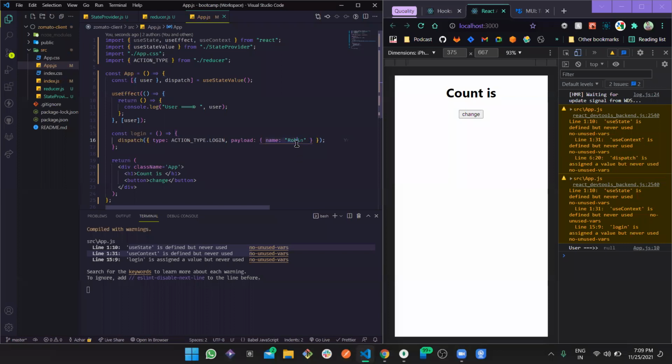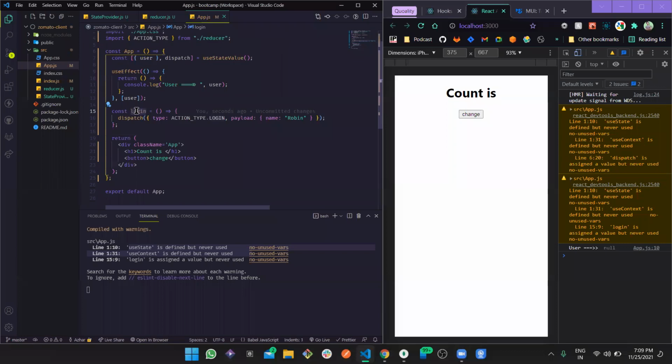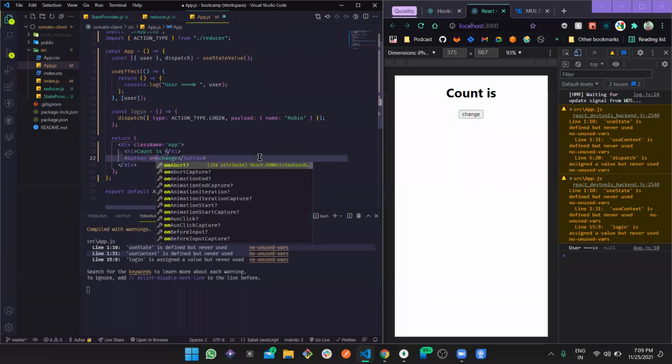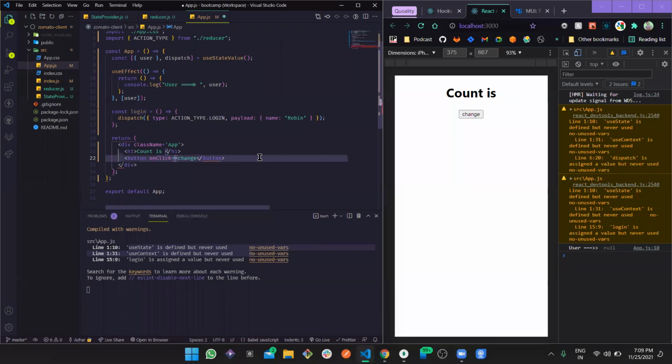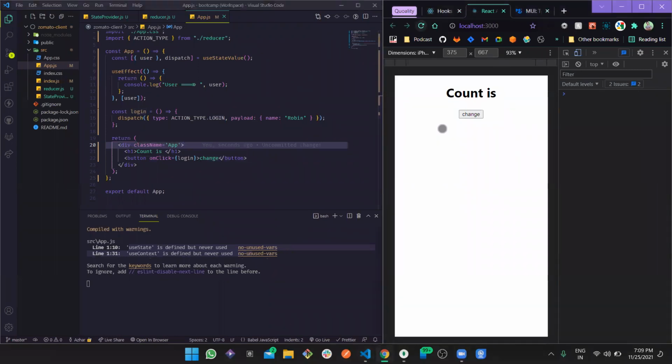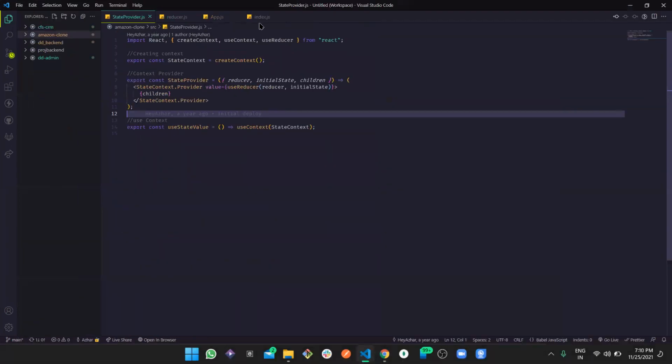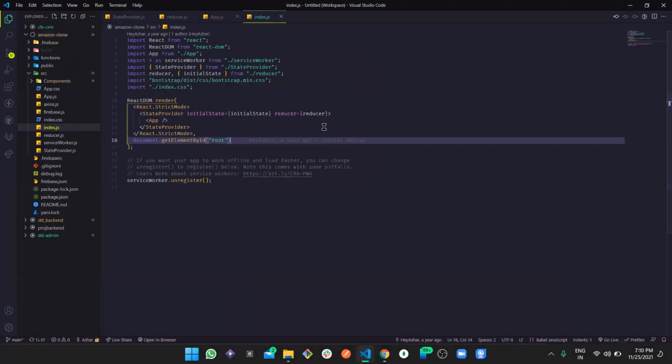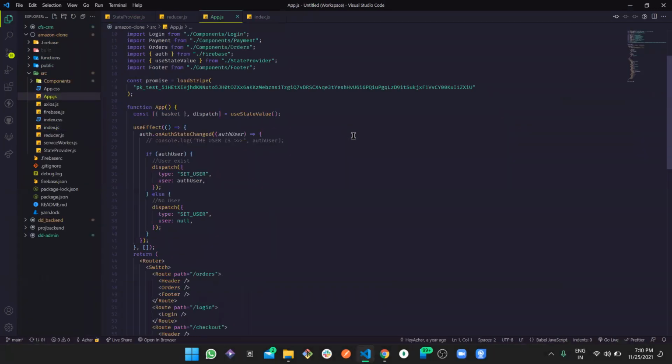So now this dispatch is dispatching this particular user object, the entire user object as we were using while adding a user, and then the type is the action type. And then when we are using this dispatch on this login, let's use this login event here on the onClick function. So when we click, this works. Okay, let's refresh the page. I don't know why the first time it's not working anyway. So that is how it works, but there are many more things which might be needed.